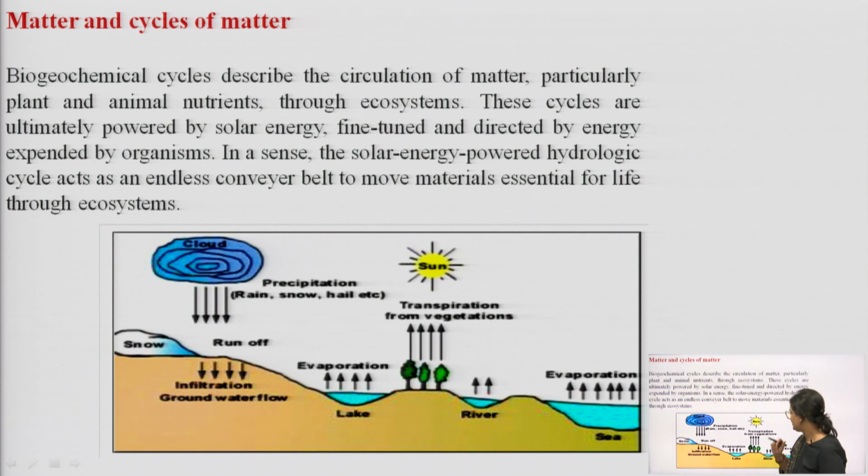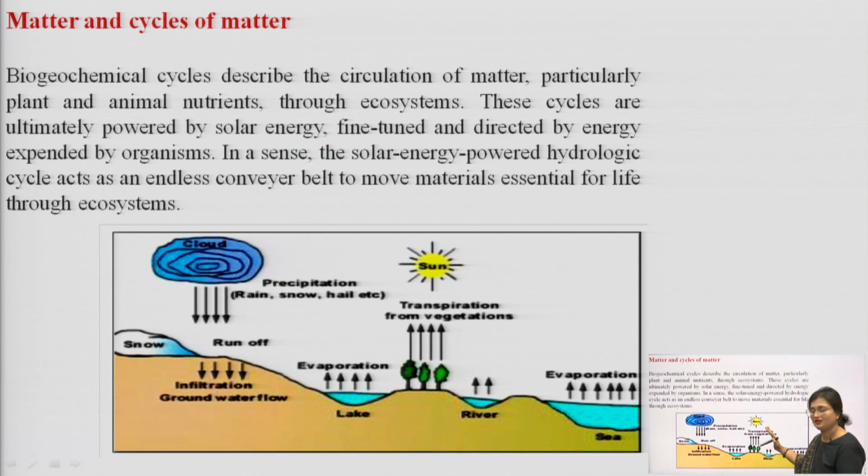I will just show you how. The solar energy produces heat. This leads to transpiration from the vegetation. The vegetation, the producers and consumers, transpire water in the form of sweat, in the form of perspiration or transpiration.